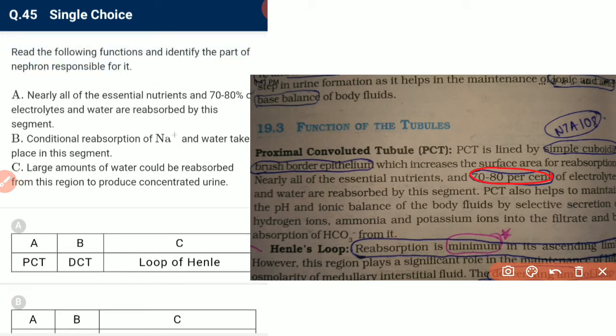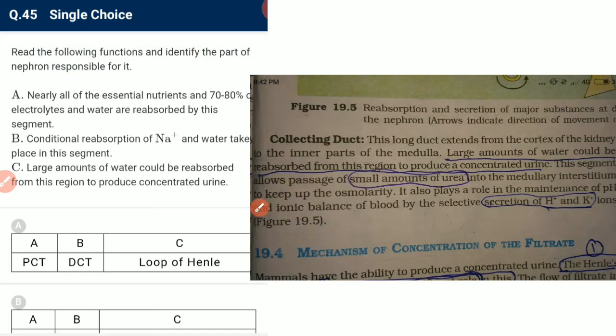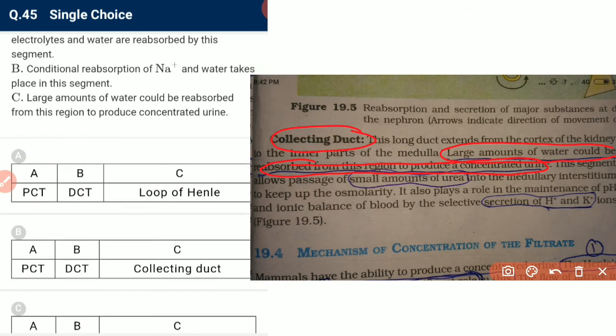Conditional reabsorption of Na plus and water takes place in this segment. So this segment is nothing but the DCT, where conditional reabsorption occurs. Conditional reabsorption means in the presence of ADH, so B is matched with DCT. C is a large volume of water, which could be released from this region to produce concentrated urine. Yes, a large amount of water is reabsorbed from this segment to produce concentrated urine, and this segment is nothing but the collecting duct. So C is the collecting duct and not the loop of Henle.